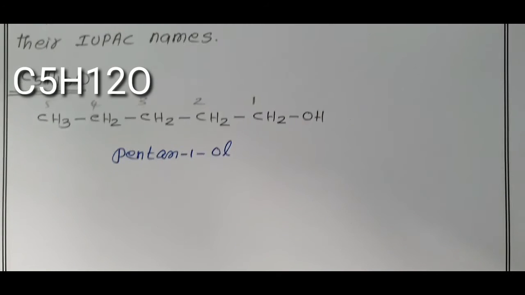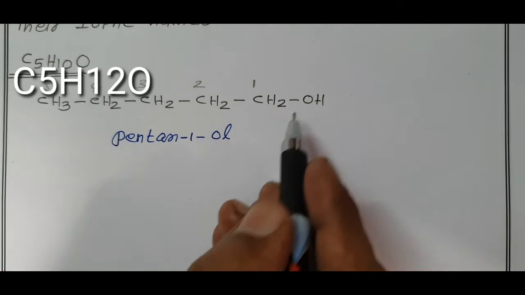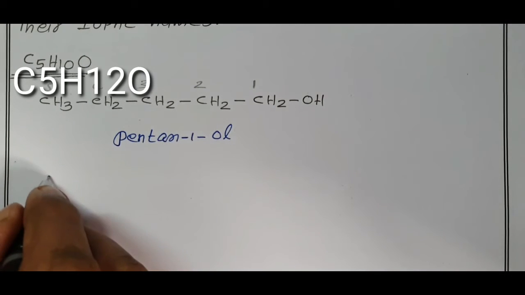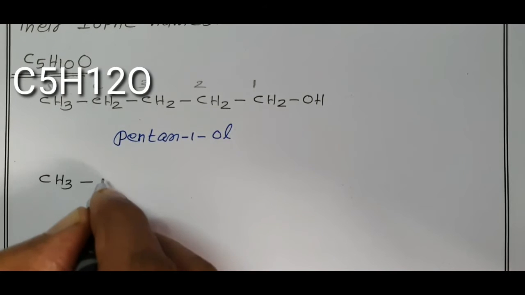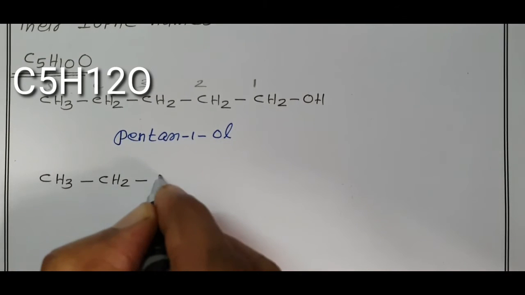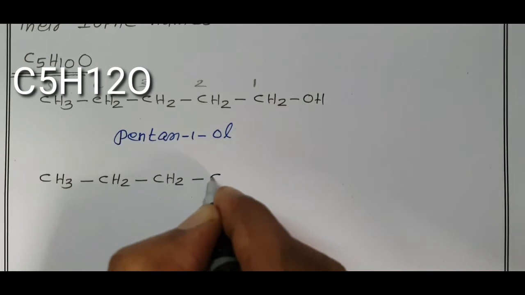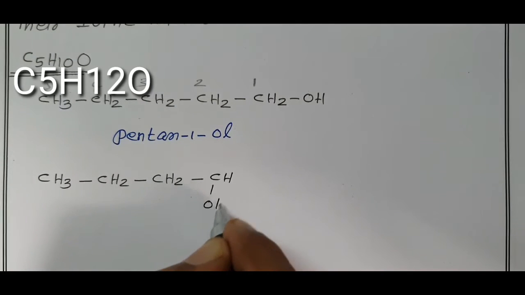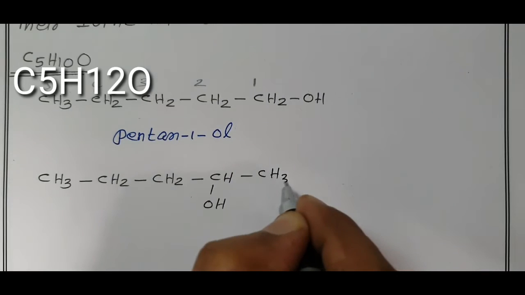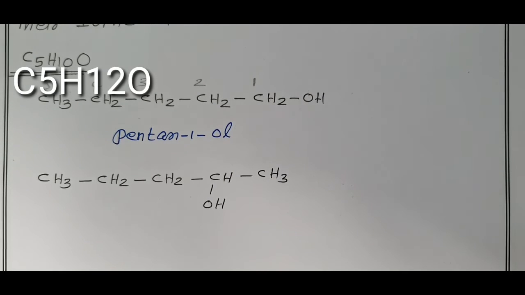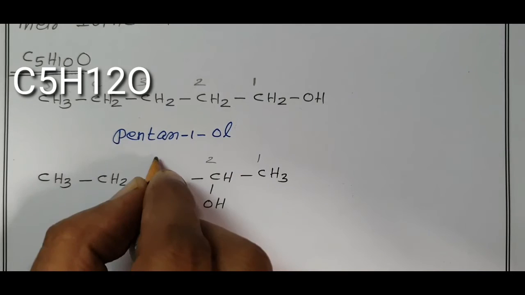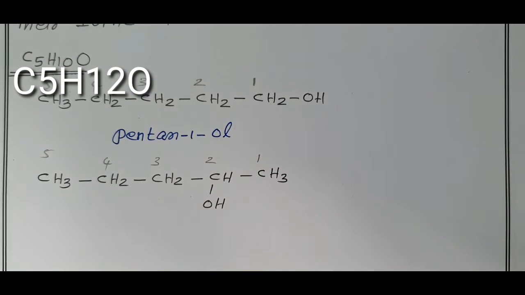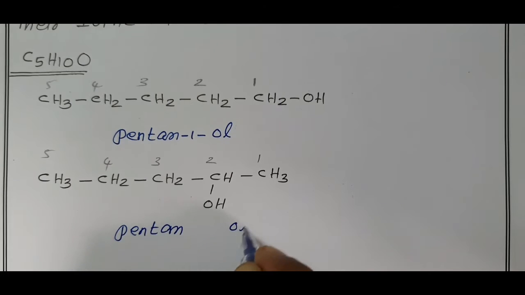The second isomeric compound: now I start by changing the position of OH. CH3, CH2, CH2, now I change the position of OH to the second carbon atom, straight chain CH3. When you give numbering from right to left, 1, 2, 3, 4, 5. 5 carbons, the root word we know is pent, carbon-carbon single bond is ane, OH is ol, position of OH is 2.